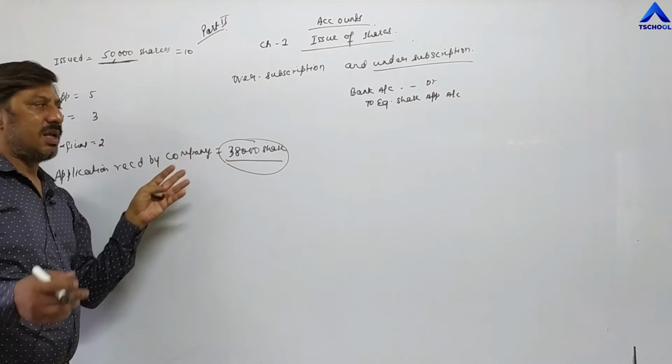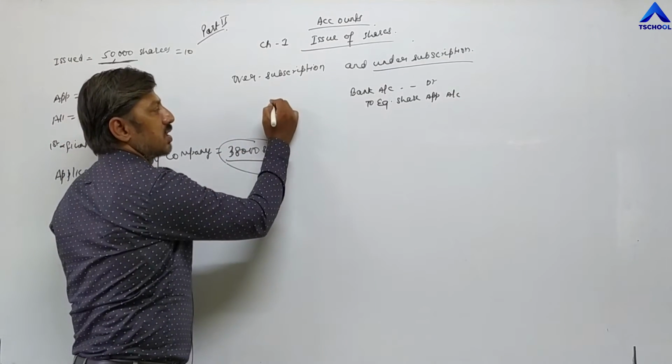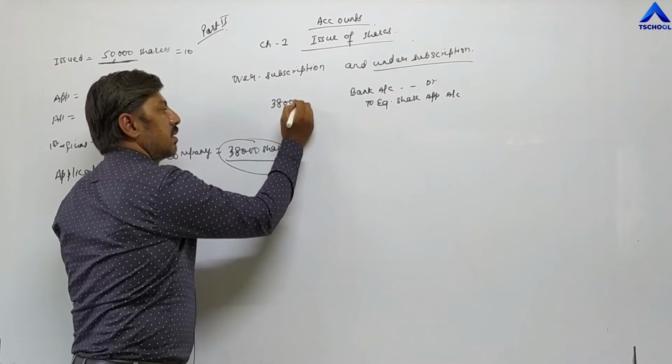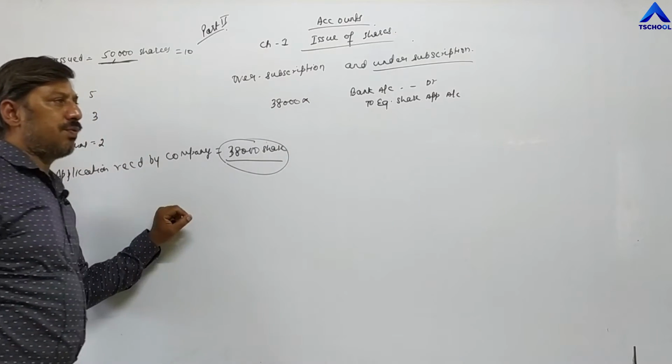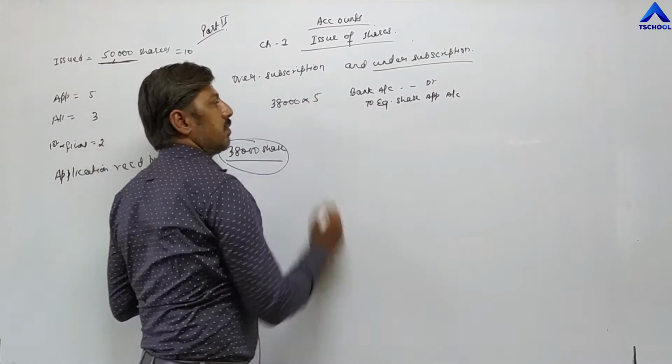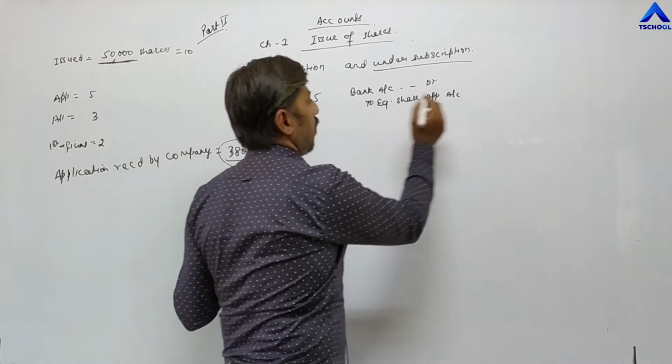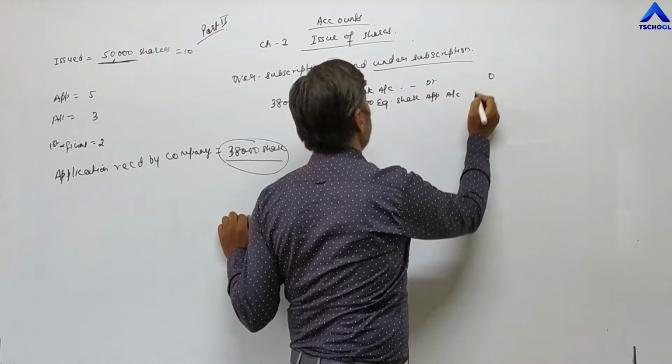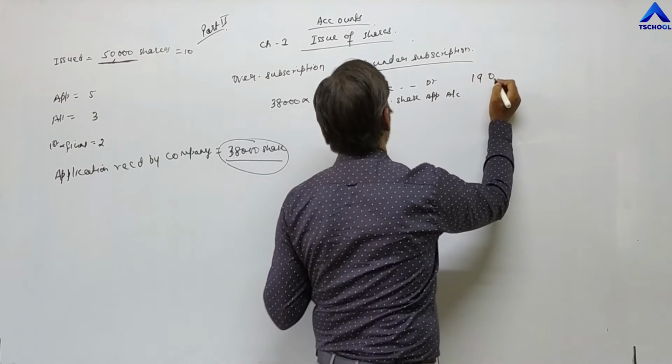It means the company has to allot only 38,000 shares. 38,000 into the value of application, and the value of application is 5. 38,000 into 5: 5 8s are 40, 5 3s are 15, 19, and then 000.